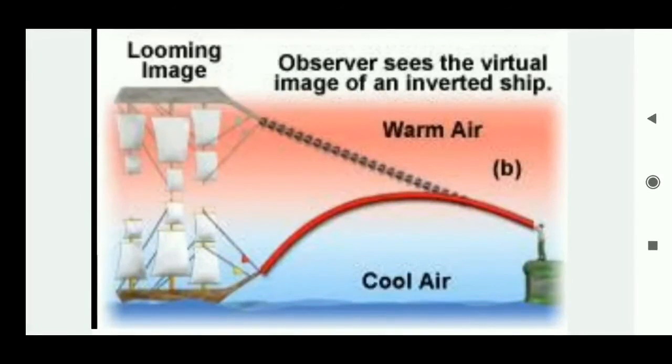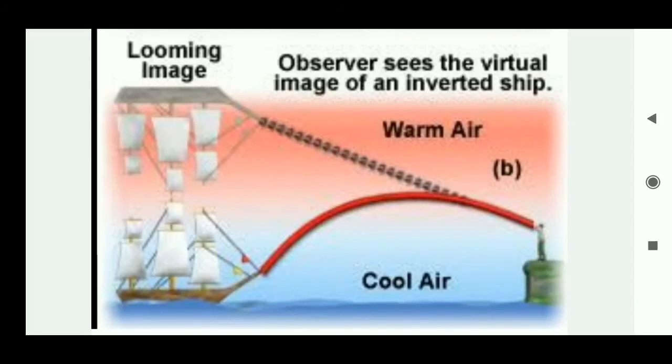Now we'll see another application of total internal reflection, that is looming. So what does looming mean? In cold countries during the winter season, the air column near the surface of the ocean is very cold and its density, the optical density, is more. The air layers which are a little above the ocean are a little warmer.